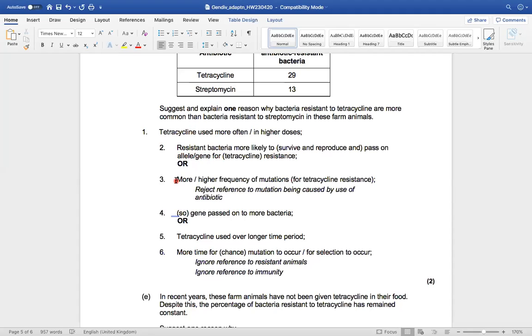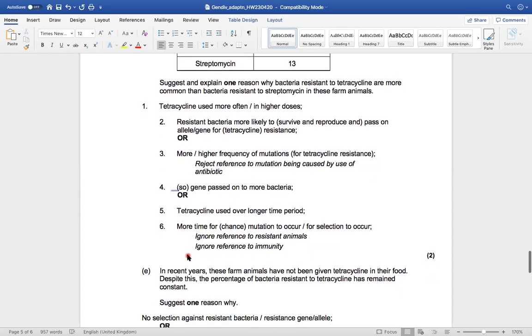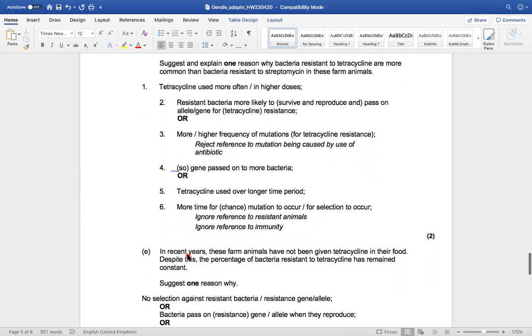Here's the other one. A higher frequency of mutations, so genes are passed on to more bacteria. The suggestion is that there are more mutations, and the explanation is that the gene is passed on to more bacteria. Or tetracycline is used over a long period of time, so there is more time for a chance mutation to occur. This is your suggestion, and this is your explanation. So any of those 3, but you have to give a suggestion and an explanation.